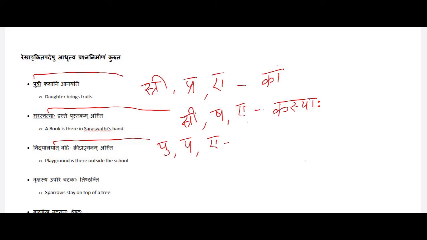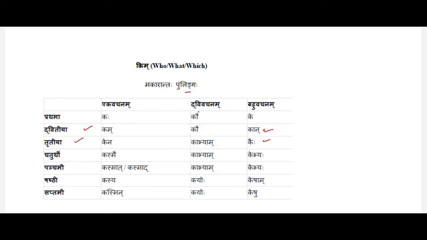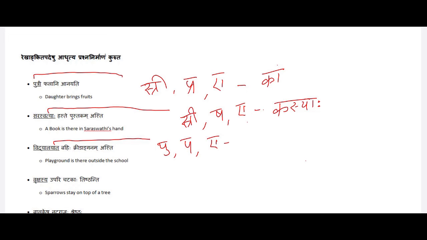We see what question word is to be used. Pullingam, Panchami Vibhakti, Kasmat. So Kasmat is the answer. Let's go back, and here we have to use the question word Kasmat. Kasmat bahihi kridanganam asti. Okay, so that's the answer.